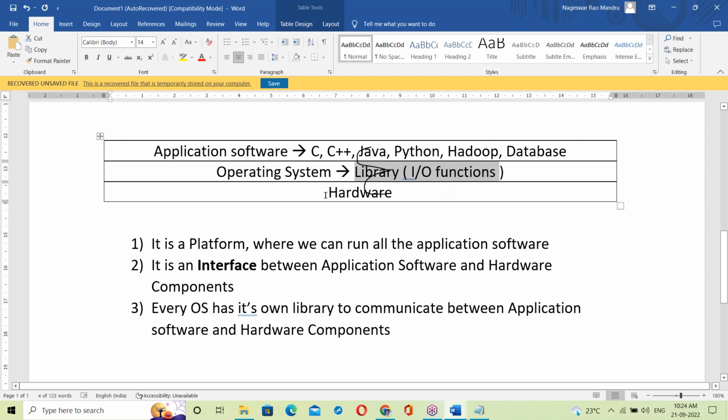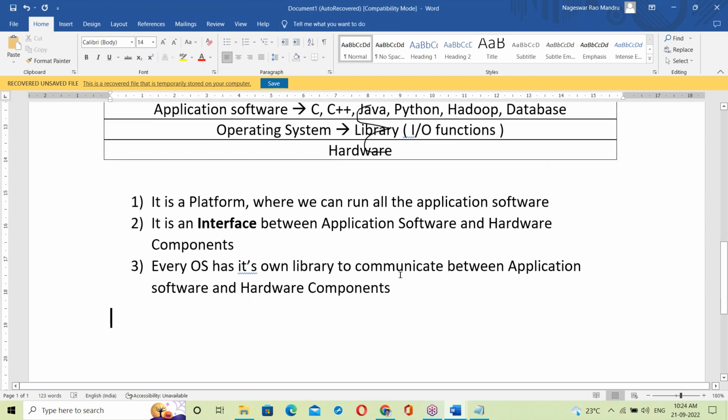After linking with the OS library, they communicate with hardware components. Before going to run, all programs link with the OS library, and then execution starts. So every program has to link with the OS library before it runs.